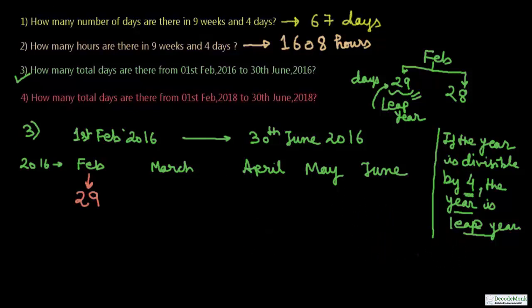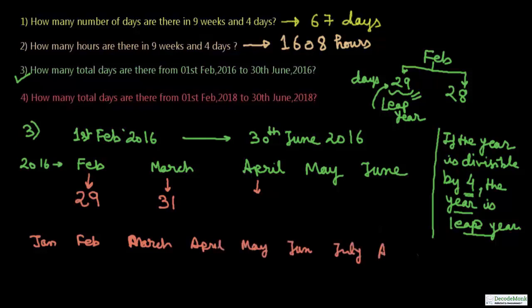Now March, this you have to memorize, March has got 31 days. Let me write down the number of days in the months of a year for your reference. You can refer to your calendar also for this. January has got 31 days.